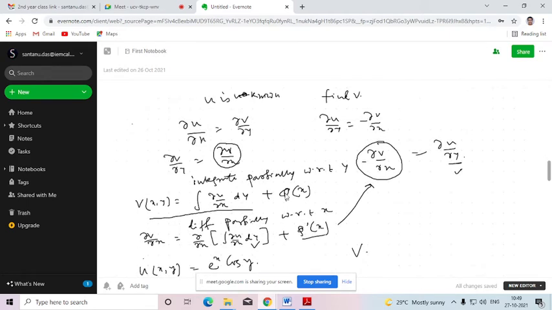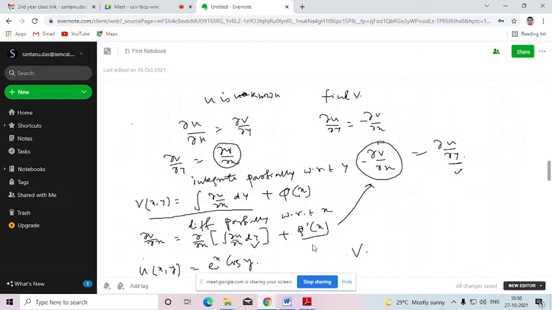Is that clear or not? Yes, sir, it is clear. Then, as per the second equation, ∂u/∂y equals minus ∂v/∂x. We already know ∂u/∂y because u is known, so minus ∂v/∂x should be replaced. From where will we get the value of ∂v/∂x? We already have this solution, so we differentiate it partially with respect to x. Then ∂v/∂x equals the partial derivative of this term plus φ'(x), because this is a function of x only, so the derivative will be an ordinary derivative.